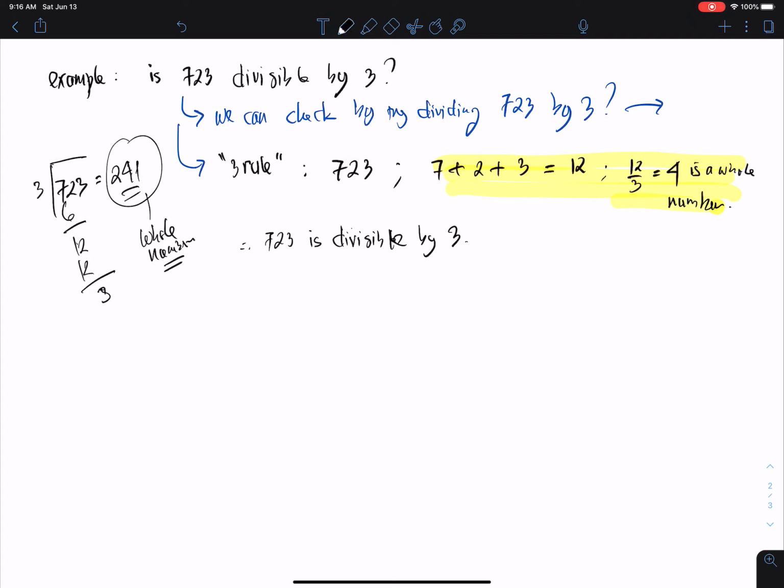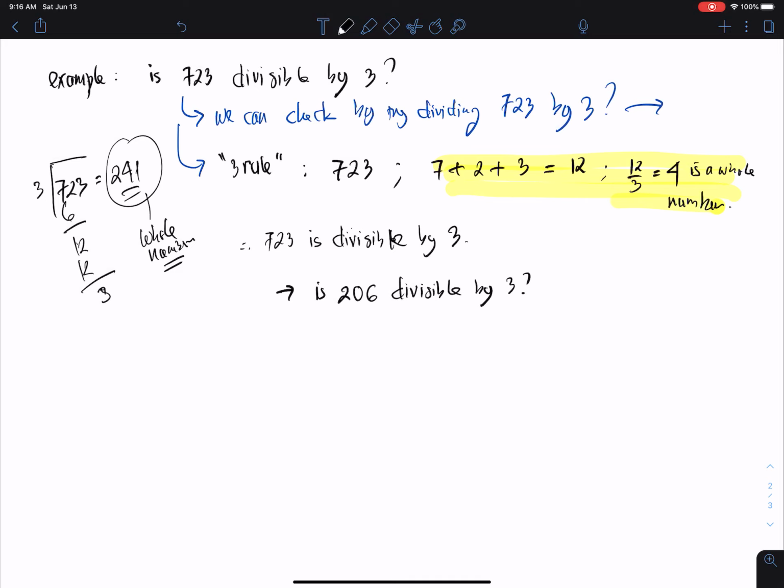We can try another number which is not divisible by 3, for example, 206. So the question is, is 206 divisible by 3?